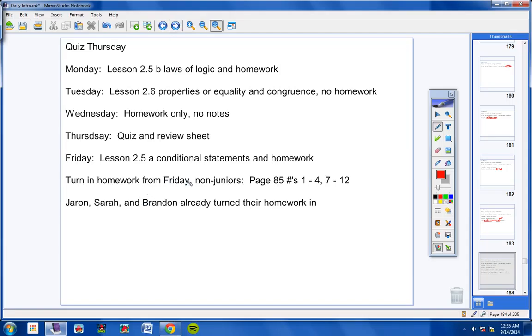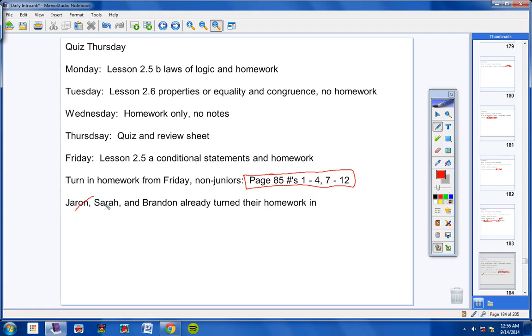There's homework you owe me from Friday, you non-juniors. So anyone who's in the class who's not a junior, you owe me this homework from Friday. Now, 3 of you turned it in early: Jaron, Sarah, and Brandon Martinez. You guys already turned this in on Friday, page 85, numbers 1 through 4, and numbers 7 through 12.